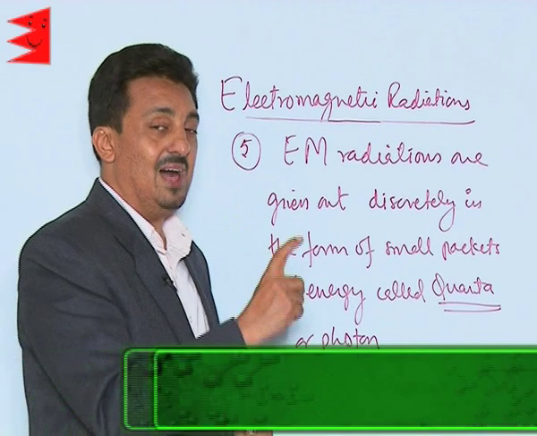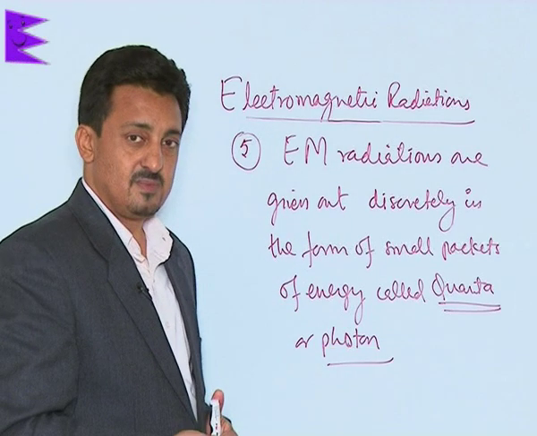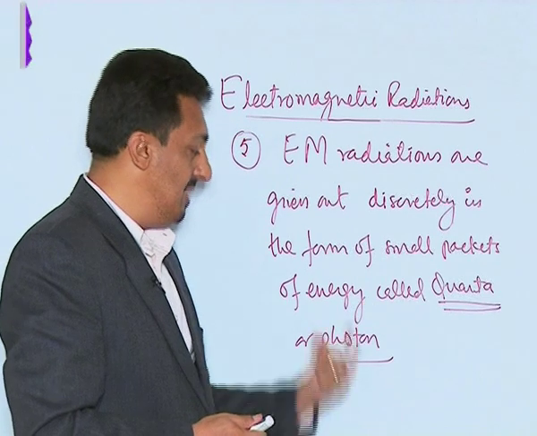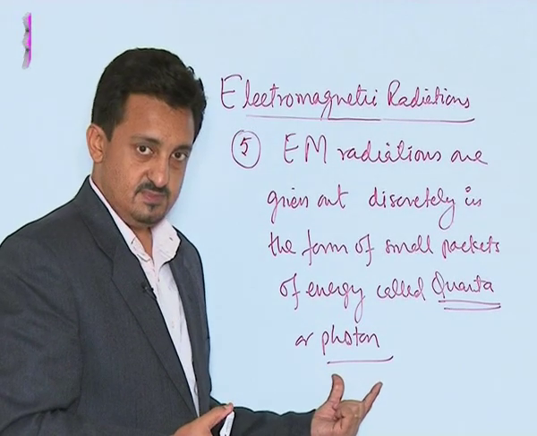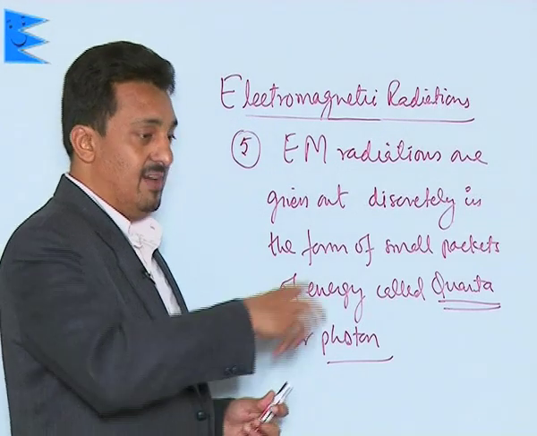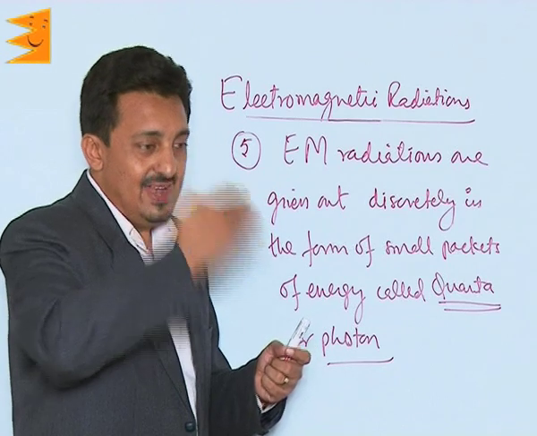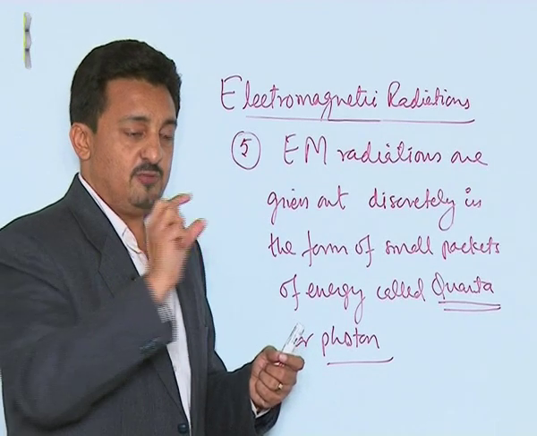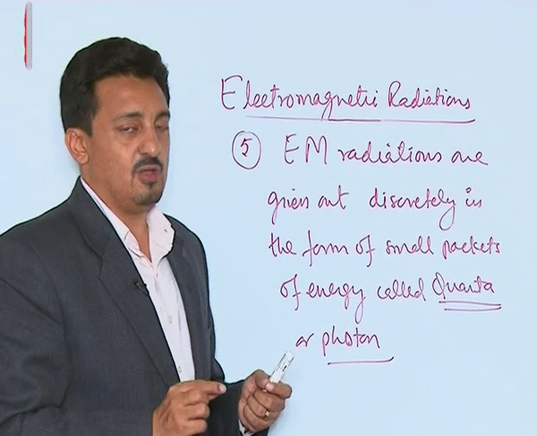Now this quanta is a word which was given by Einstein, and when we are talking about the EM radiations particularly, we say it's a photon. So they are never given out continuously as we usually observe. They are given out discretely in the form of small packets which are called quanta or photon.